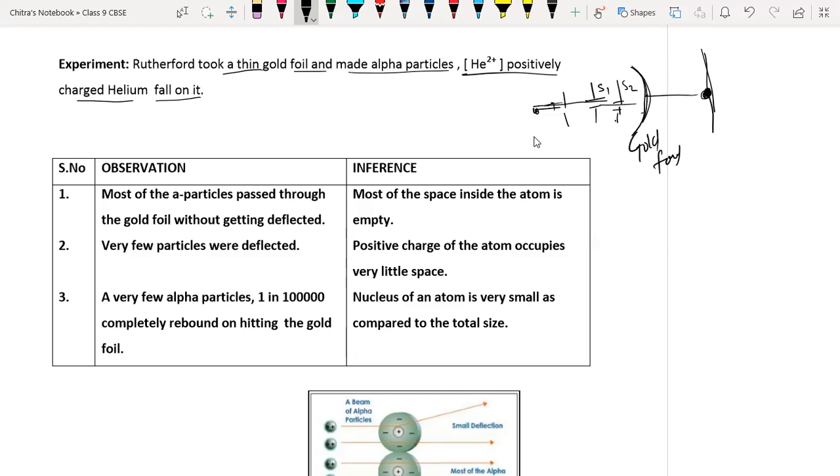So what does that dark spot represent? Suppose here we have a particle; light rays enter from here, collide with it and return back in the same direction. In that situation, light rays will not pass toward the screen. This is the screen. At that time the black spot will appear.